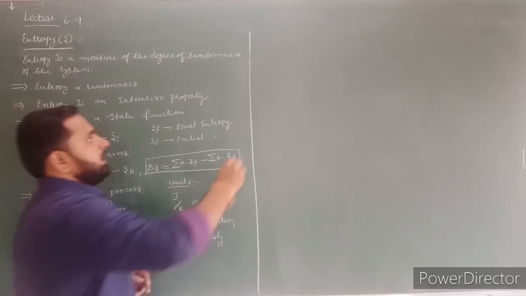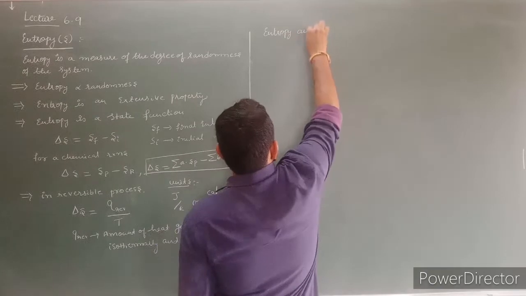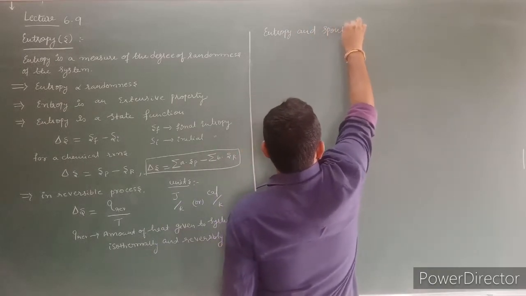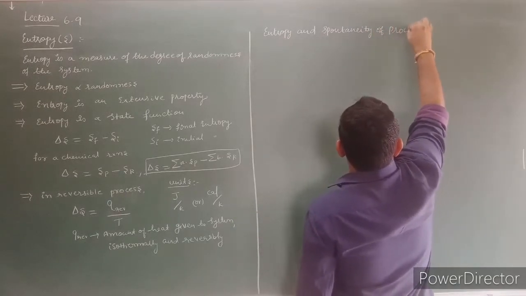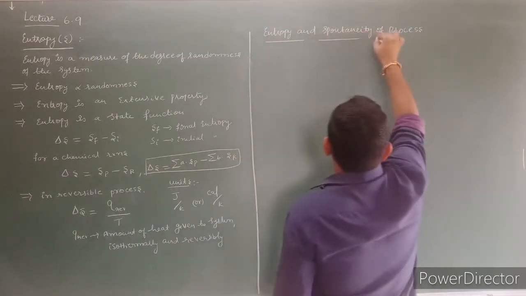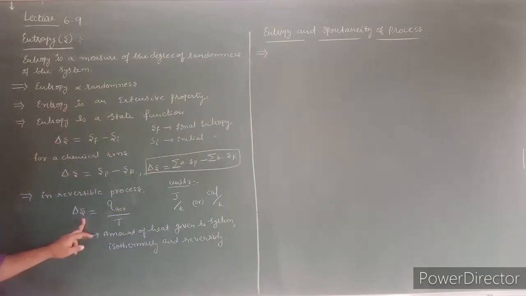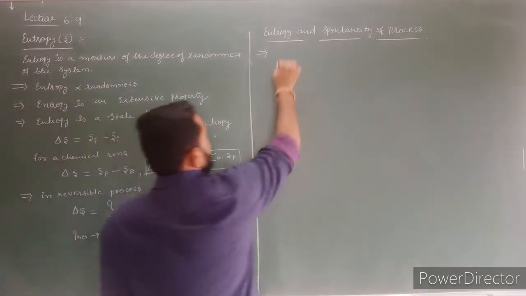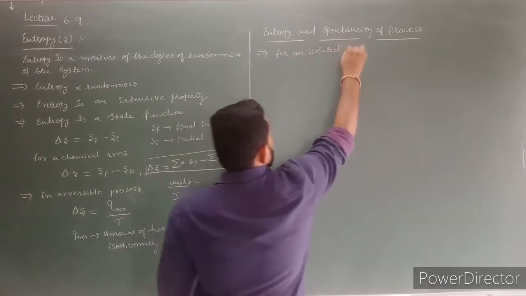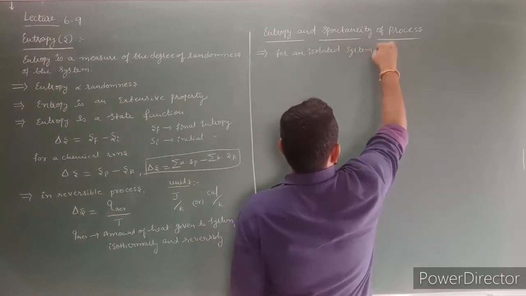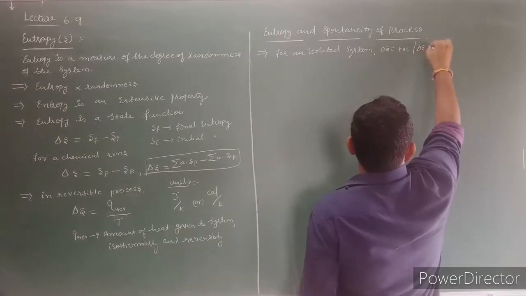Next, let us discuss entropy and spontaneity of a process. The first point, for an isolated system, the delta S value is always positive. That means the delta S value is always greater than 0.